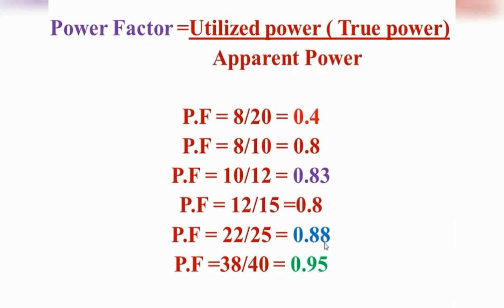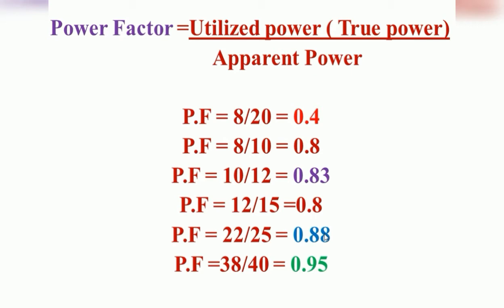These factors actually tell what the quality of the load used by the consumer is with respect to the generating station, right? So the actual definition of the power factor is nothing but the quality of load supplied by the generating station, and the factor is nothing but the numerical value that is used to represent the quality of the load supplied by the particular generating station. Okay, this is called power factor.